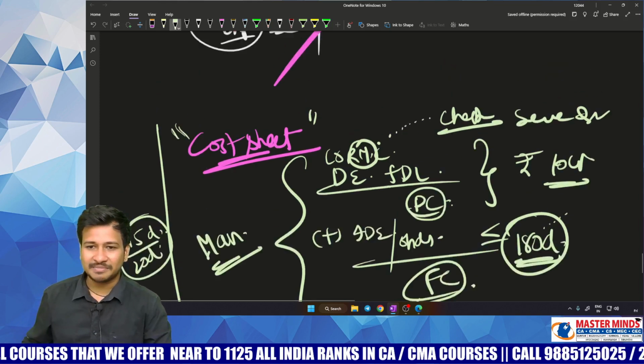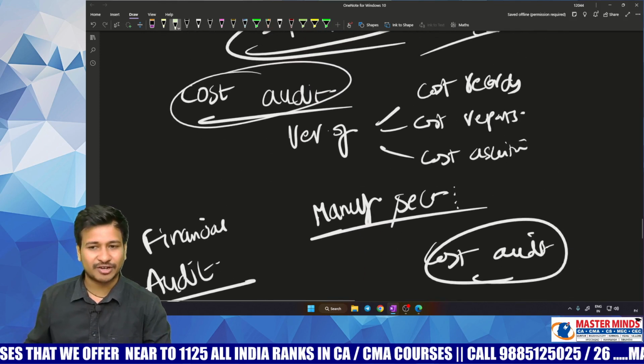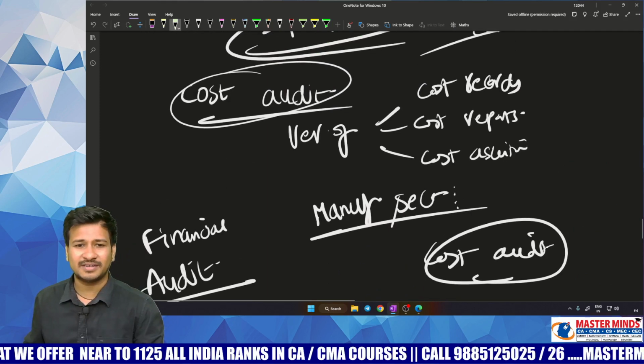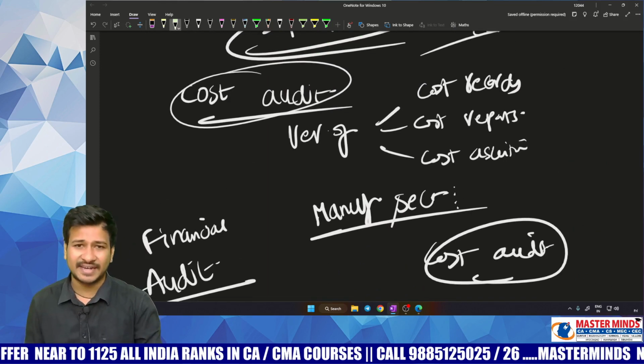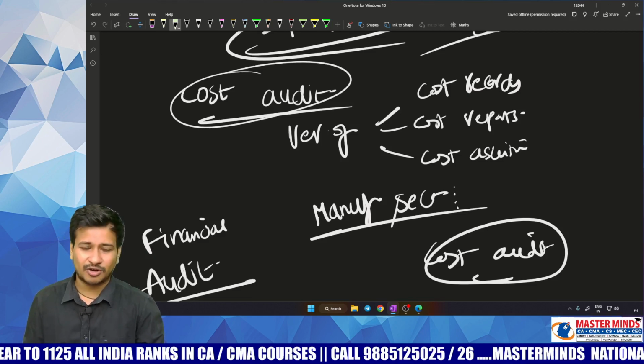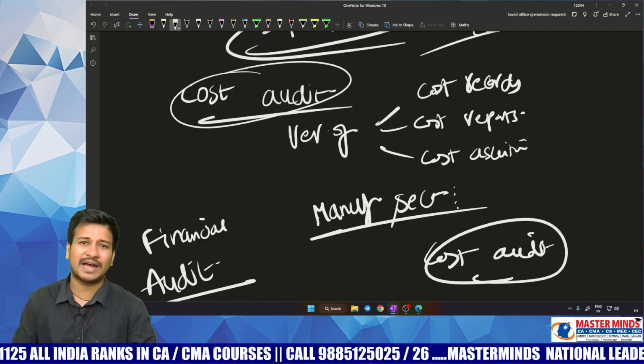The cost audit is something like verification of cost records, cost reports, and cost ascertainment, and also of whether you have any right on that industry or on that manufacturing sector or on that factory.